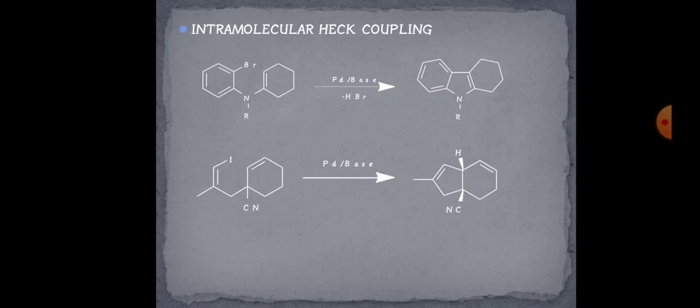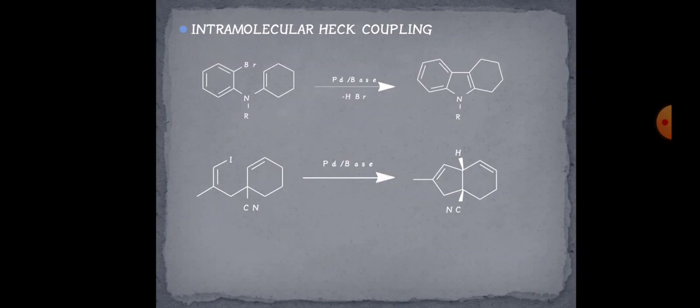So that is treated with your alkene that is attached to another ring, and further an intramolecular coupling reaction takes place and formation of a 5-membered ring pyrrole takes place, okay. So we get an indole-like moiety, and there is a cyclohexane ring attached in the last product.